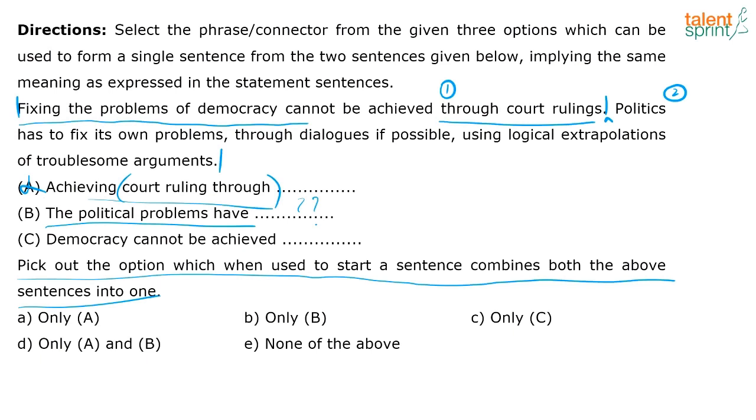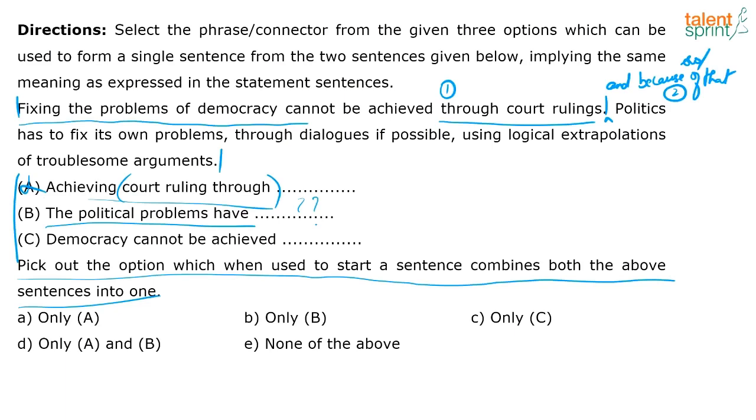Cannot be achieved through court rulings, and because of that, right? Either I can say because, or I can say because of that, politics has to fix its own problems through dialogues if possible, using logical extrapolations of troublesome arguments. So I cannot use any of these 3 to start the sentence and connect these 2 given sentences, right?